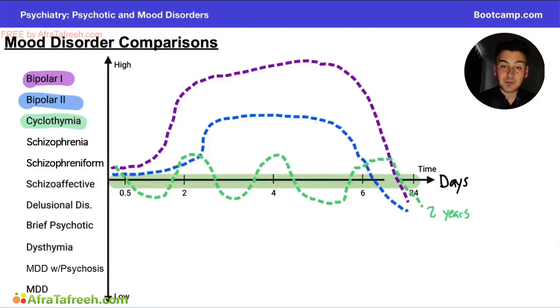Now we're going to compare this with cyclothymia, and you'll notice here that this is going to happen for 2 years. So I made a little label here on this screen that this occurs for over 2 years, and they're just going to kind of drift up and down, up and down, up and down, just outside the range of normal mood, but still slight elevations and slight depressions in our mood. And that's how we're going to differentiate these 3 disorders of mood.